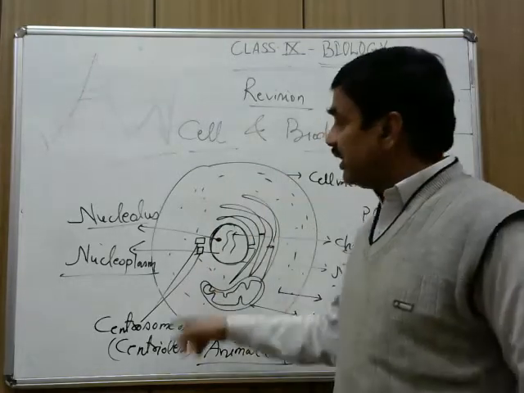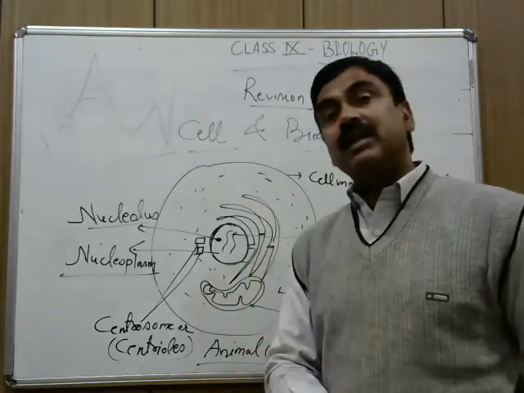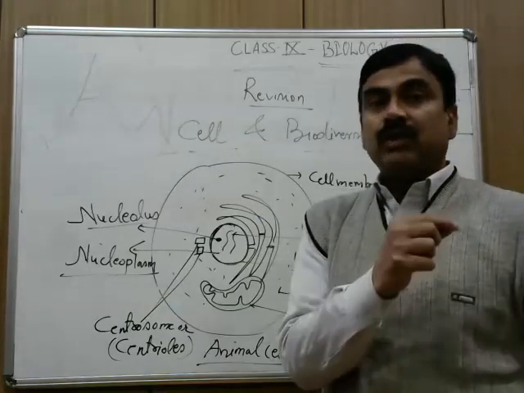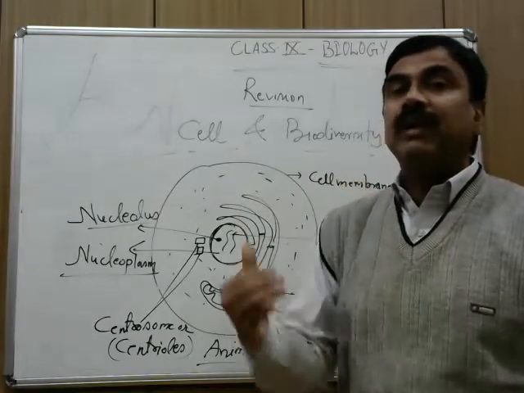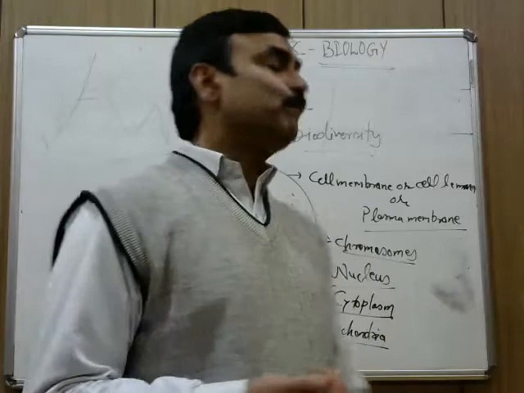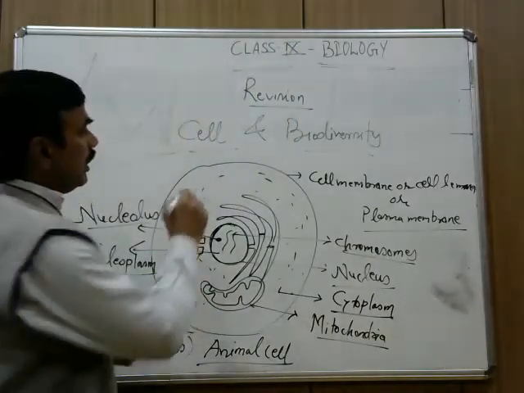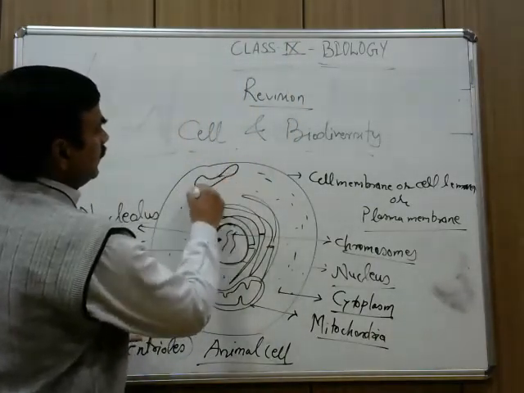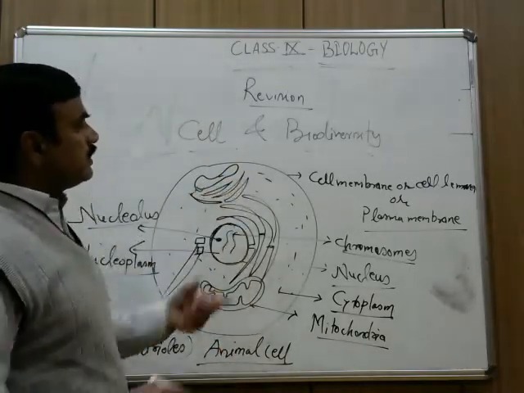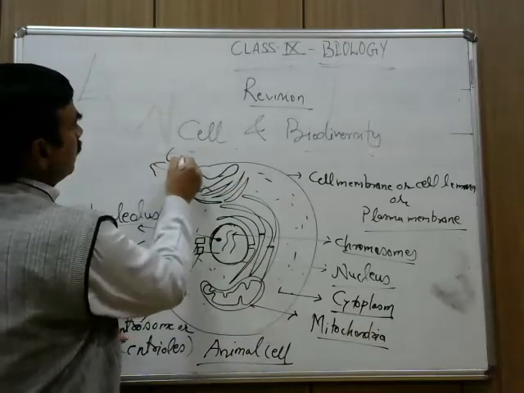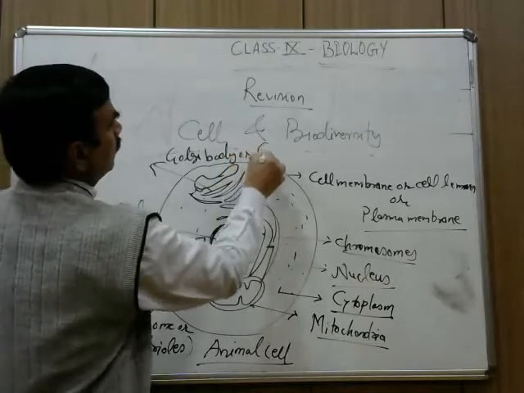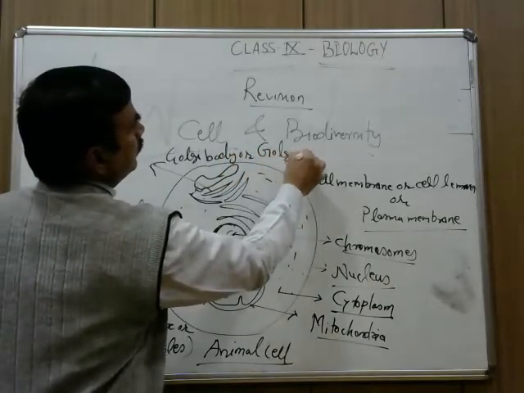Because the function of the centriole is cell division. Yes, in the plant cell, the cell division work would be done by the cytoplasm. They will make the spindle fiber and they will help in the cell division. That is for the higher class. So, another structure which is having the centrons, and this structure is Golgi Body or Golgi Complex.